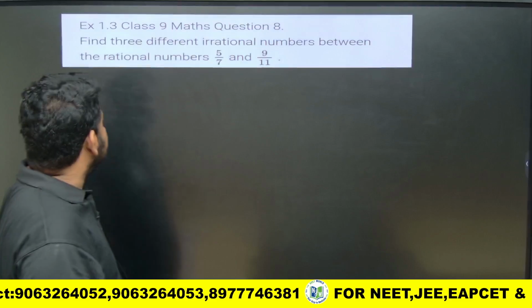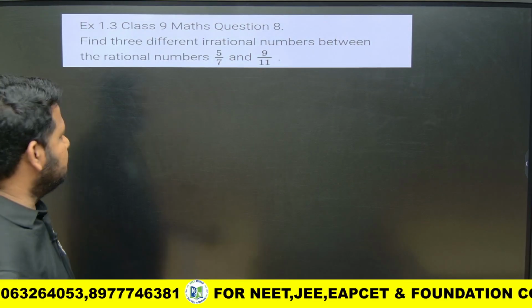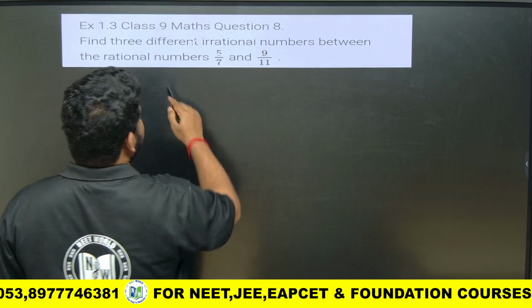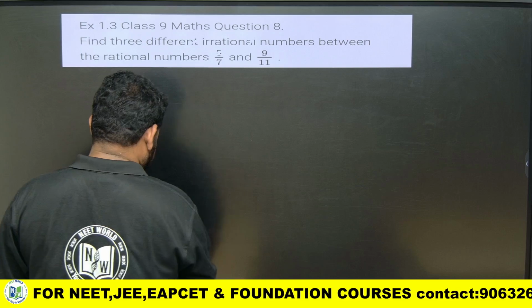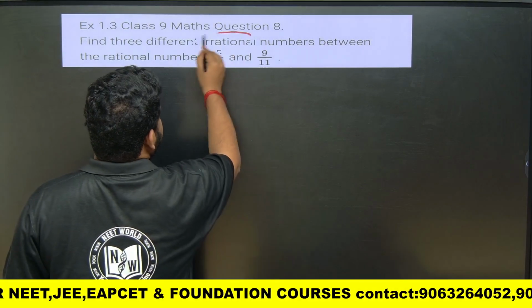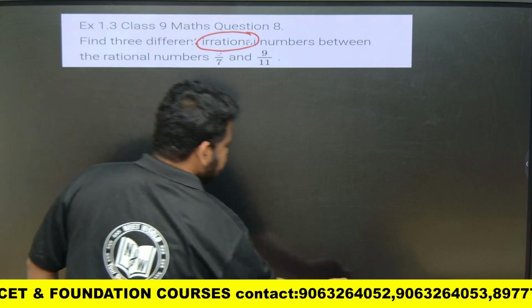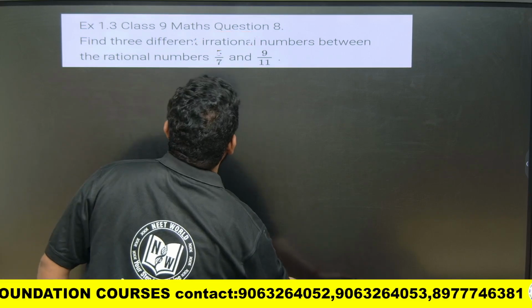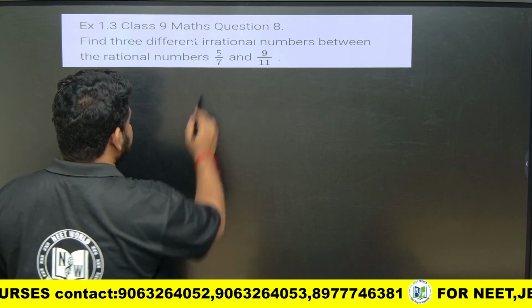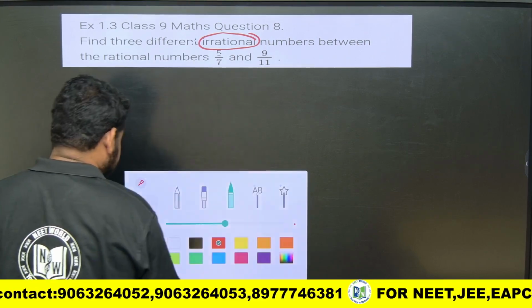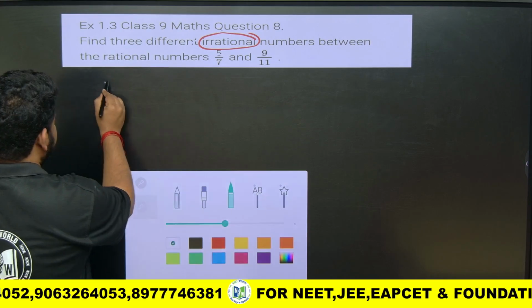Have a look at this question. They are asking, find three different irrational numbers, not rational numbers. Be careful, this is the key word. Find three different irrational numbers between the rational numbers 5 by 7 and 9 by 11. They are asking us to find irrational numbers. So, 5 by 7 and 9 by 11 are rational numbers. So, they were given what?